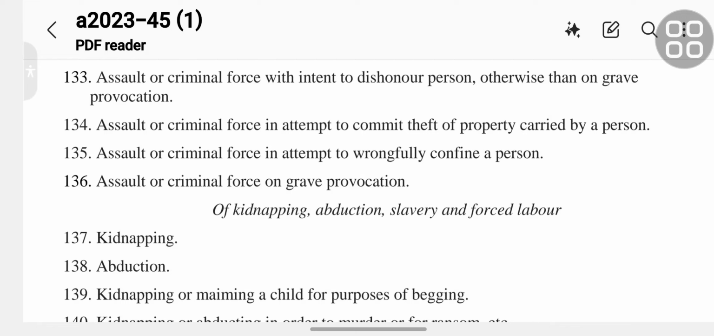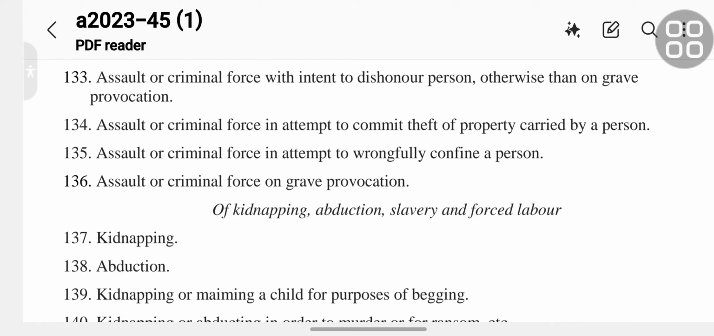135 assault or criminal force in attempt to wrongfully confine a person. 136 assault or criminal force on grave provocation.